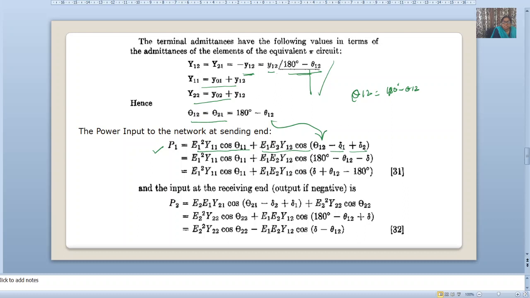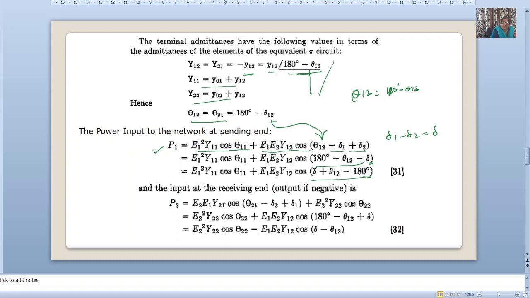This is minus delta 1 plus delta 2. We can replace delta 1 minus delta 2 as delta, so it will be minus delta. So we get E1 square y11 cos theta 11 plus E1 E2 y12 cos of (delta plus theta 12 minus 180 degrees). Cos of minus theta is equal to cos of theta.